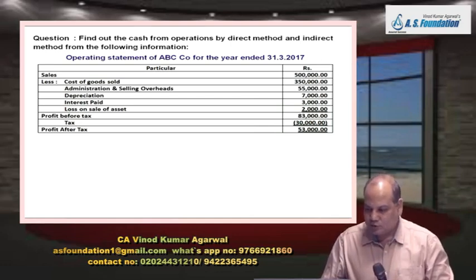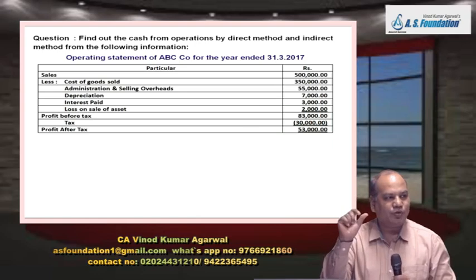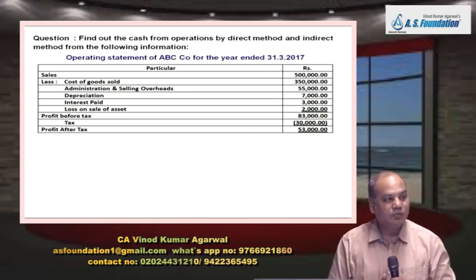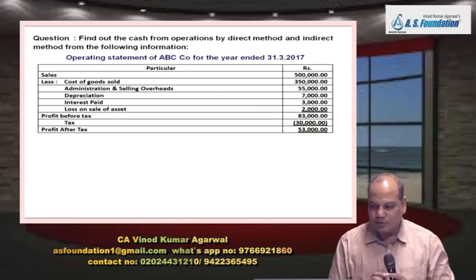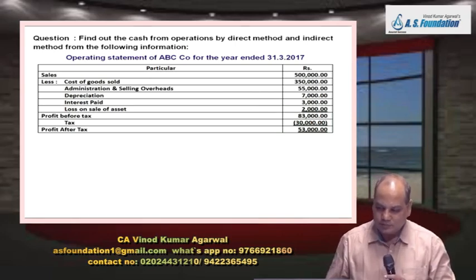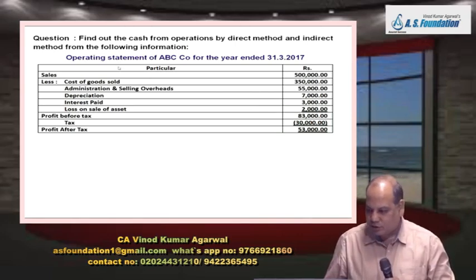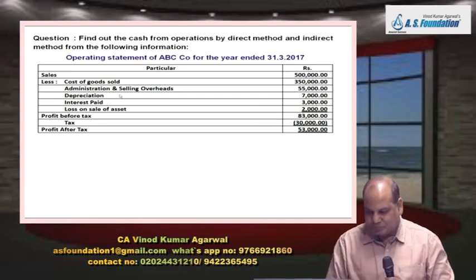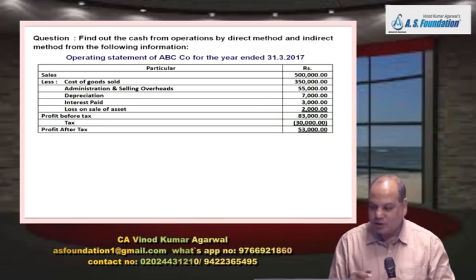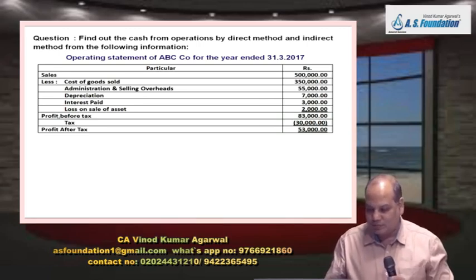So my job is only restricted to finding cash flow from operation. Okay. So only the part A I am going to prepare, cash flow from operation. And this is the profit and loss statement. Sales, cost of goods sold, administration and selling overhead, depreciation, interest paid, loss on sale of asset, PBT, tax, PAT.